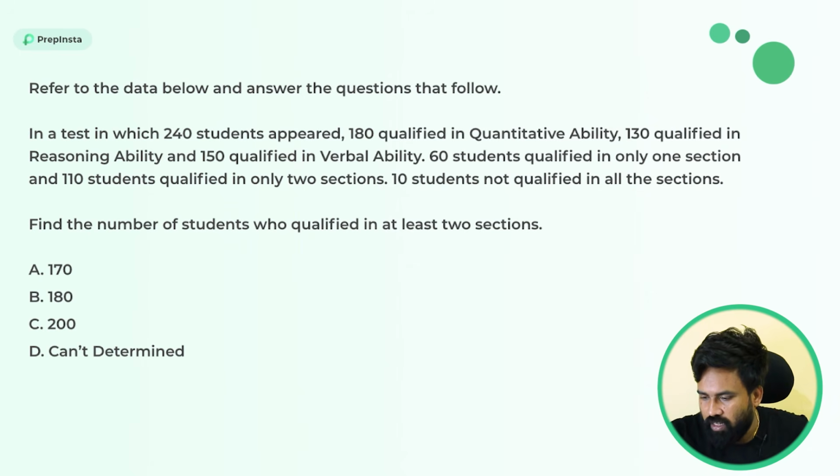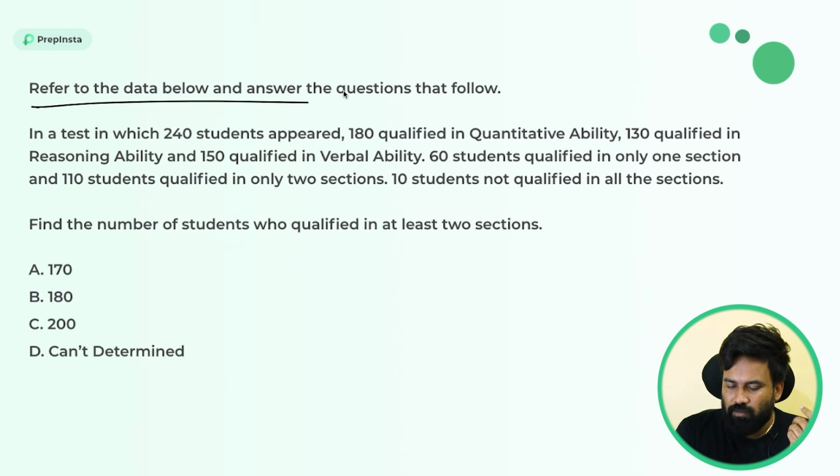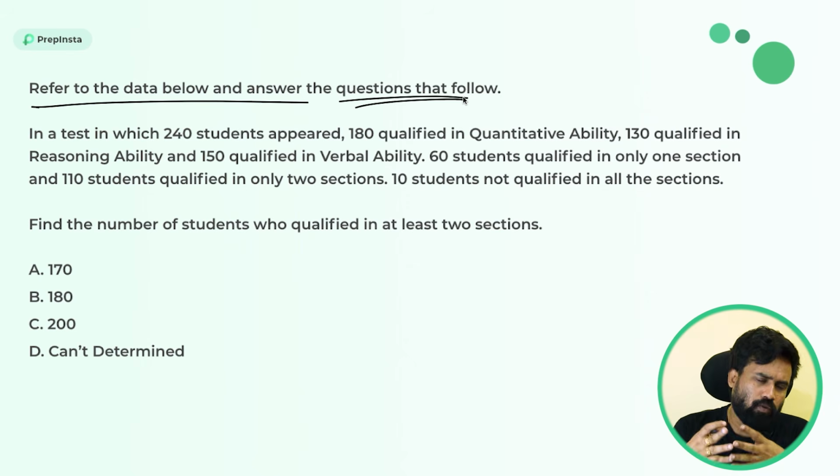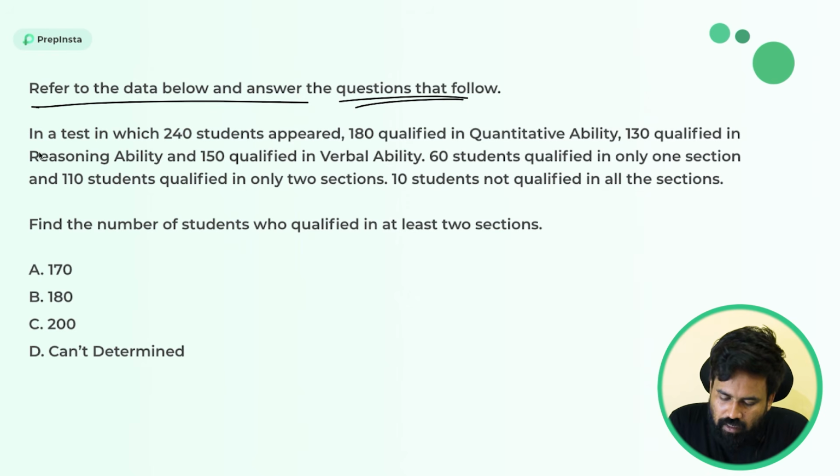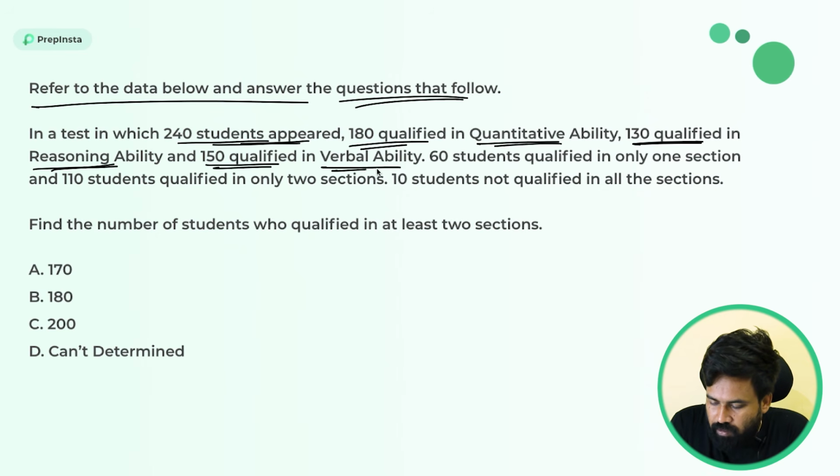Just look into the next question. Again, I'm telling you, try to pause the video and solve it on your own first, and then look into the explanation. Here we go. Referring to the data below, answer the questions that follow. Again the normal instructions, you don't have to read. If you want, you can read it. In a test in which 240 students appeared, 180 qualified in quantitative ability, 130 qualified in reasoning ability and 150 qualified in verbal ability.